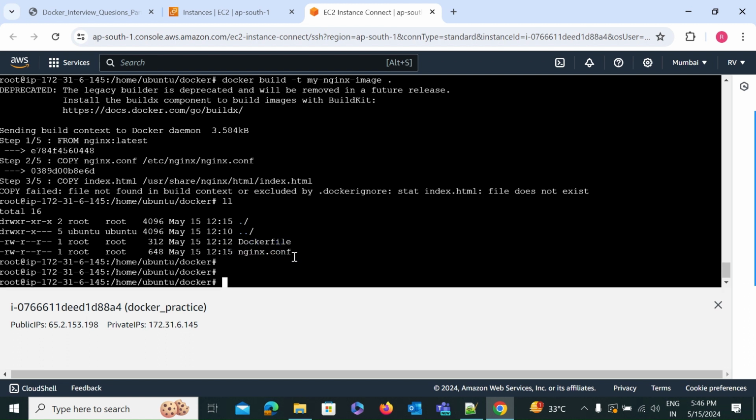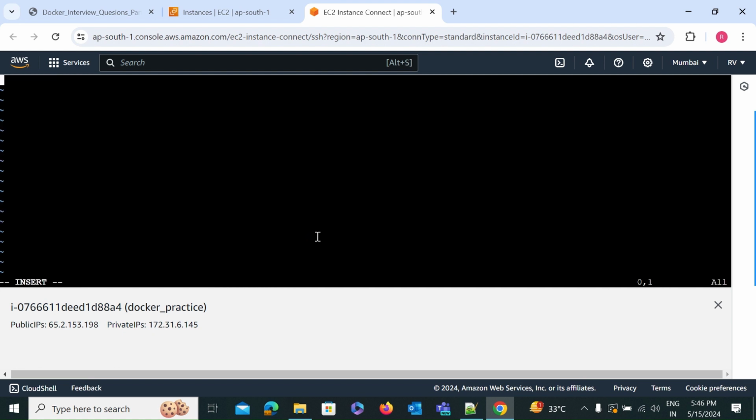So here we will create one file with vi, for example index.html, because we have provided this name, index.html, and in this file you can write anything. For example, this is my second part of Docker interview questions.